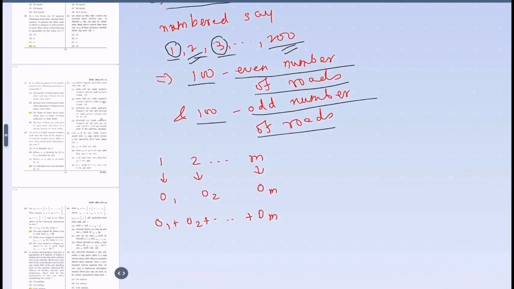Now we are given m squares such that each one is adjacent to an odd number of roads.